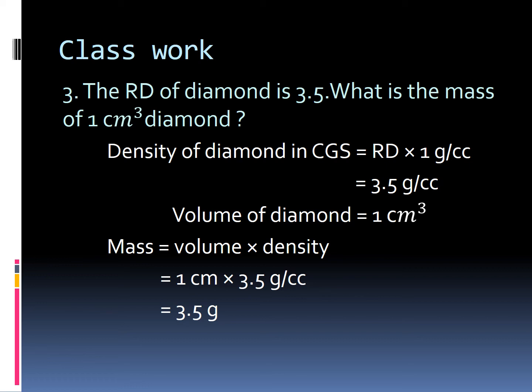So we got density and then volume. We can easily apply the formula: mass equals volume into density. What is the volume? 1 centimeter cube. And what is the density? 3.5 gram per cc. So 3.5 into 1, so 3.5 gram. Can you all understand, children?